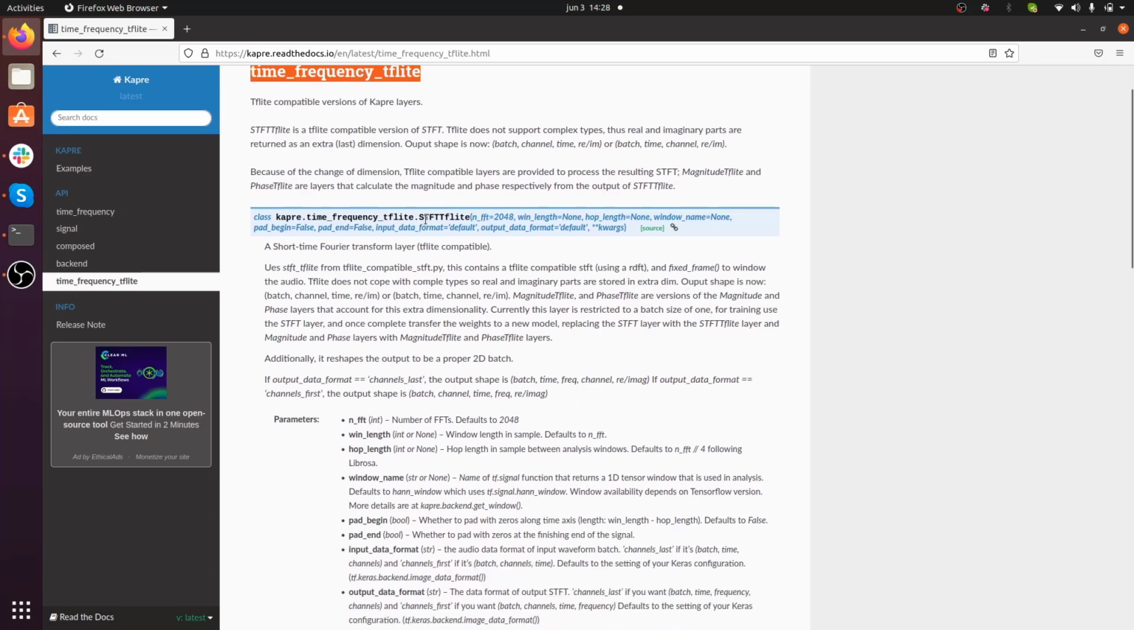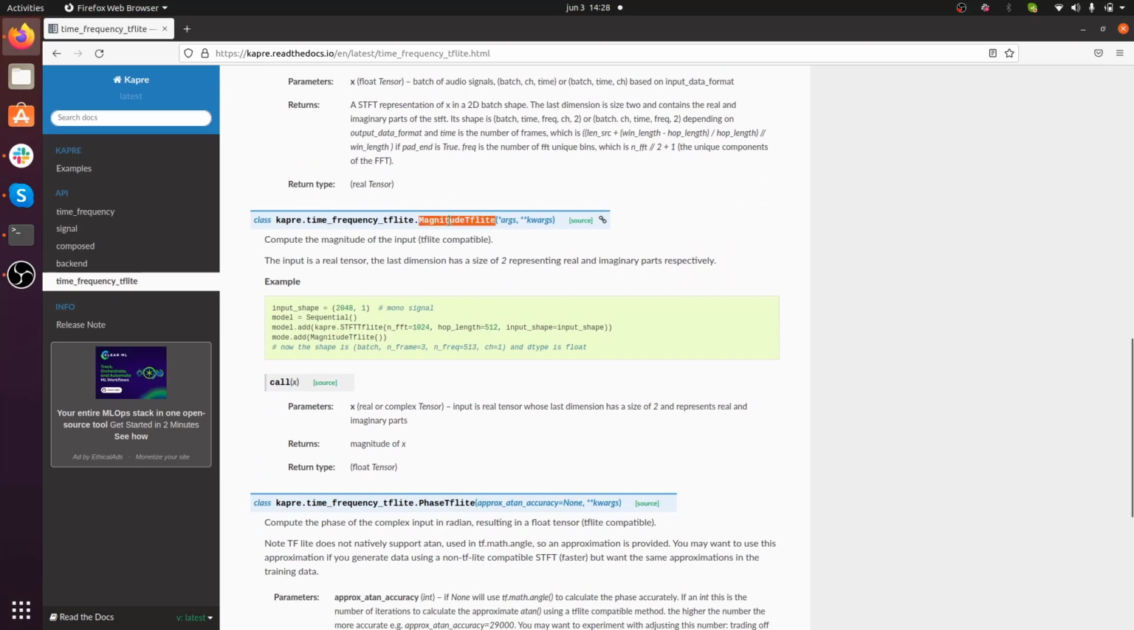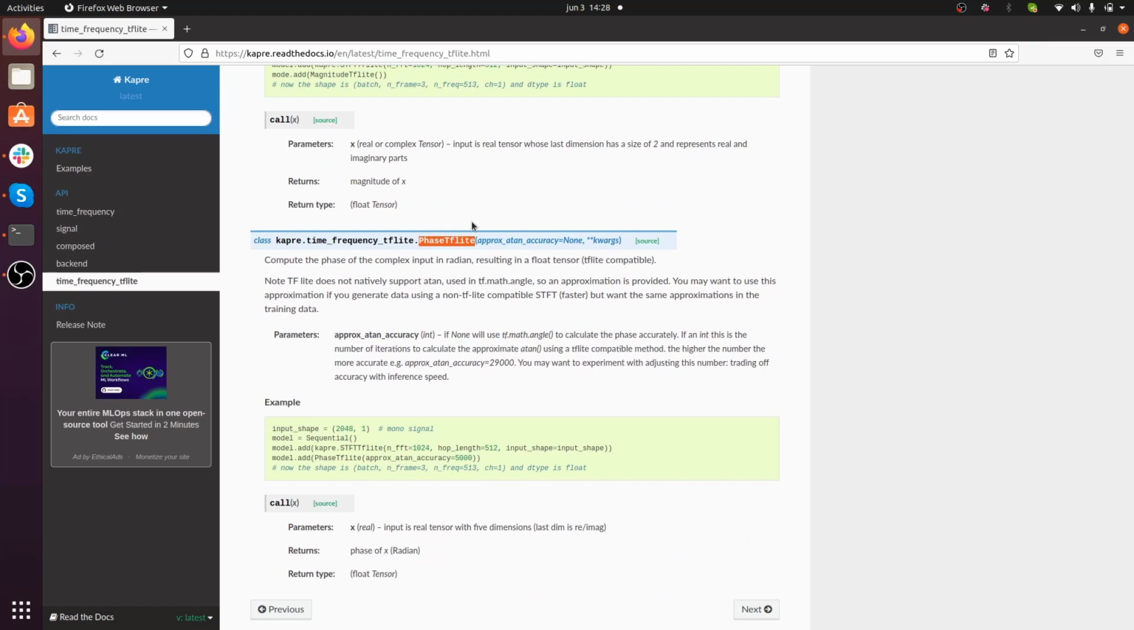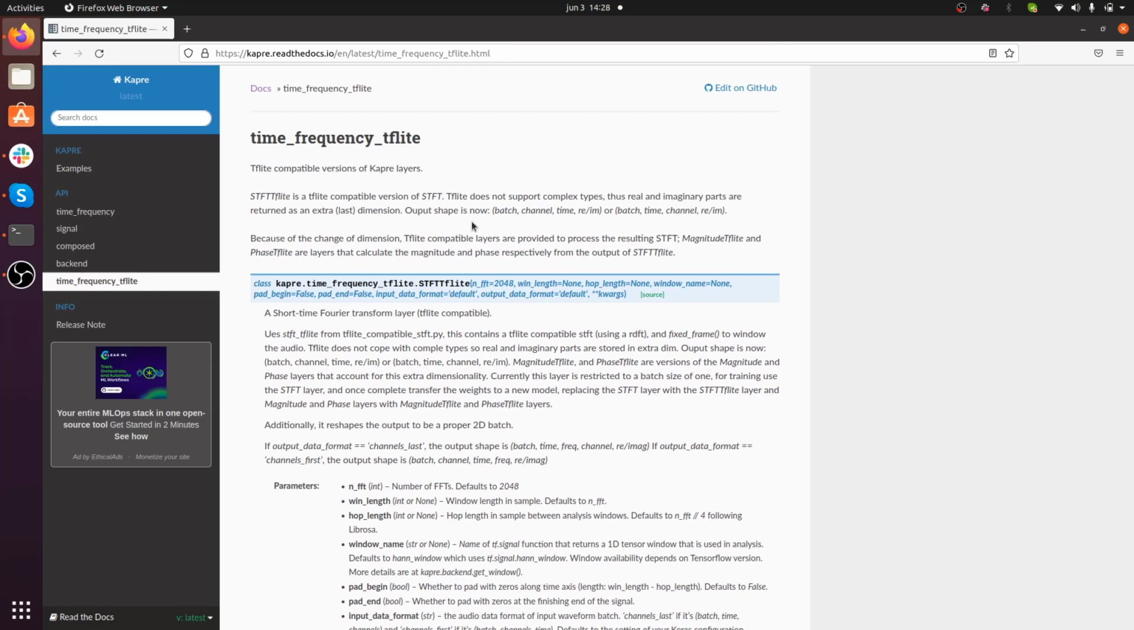So here you can see there are a few audio transformations that are tricked to work on TF Lite. Here you have the short-time Fourier transform, and down here you can also extract the magnitude as well as the phase. And all of this is going to work directly on TensorFlow Lite, which is very nice because there are many applications in audio processing and music processing that need to happen on edge devices like Arduino or Raspberry Pi, where computation is quite limited. So this module is very handy.